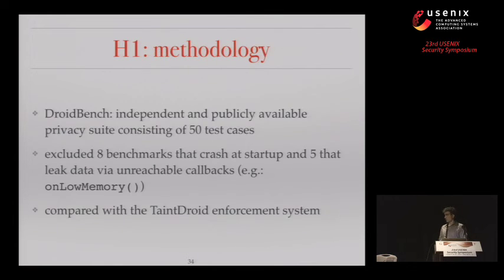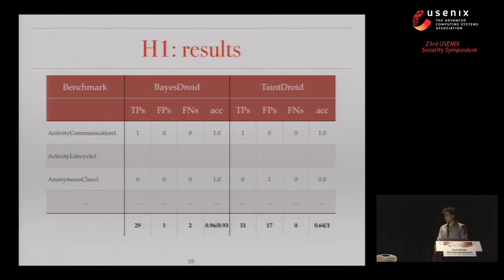For this part of the study, we took DroidBench, which is, to what we know, the most mature privacy benchmark suite available, by Eric Bodden and his team in Germany. We excluded certain benchmarks that either had bad behaviors because they were designed for static analysis originally, or we could not reach callbacks with privacy that actually leaked the information. And we compared with TaintDroid. The results we obtained are in large part encouraging.